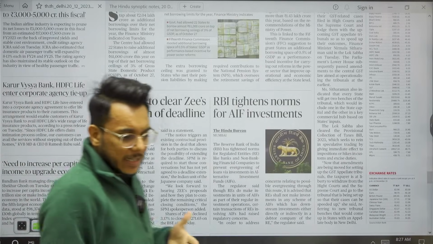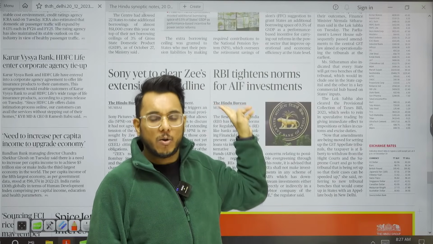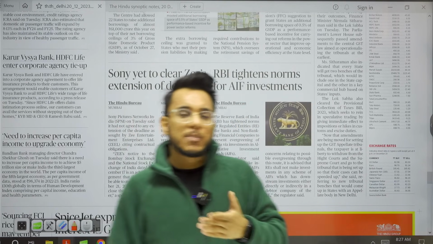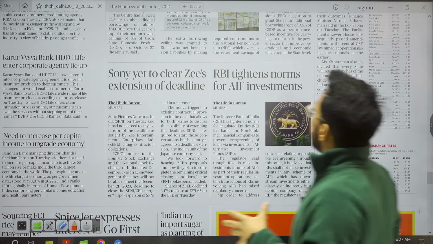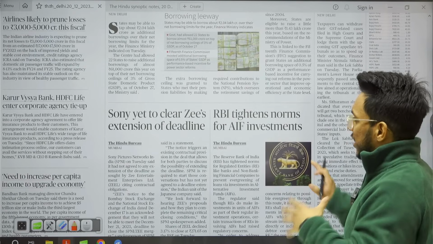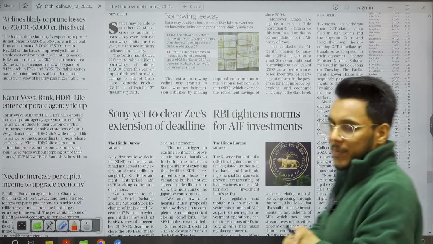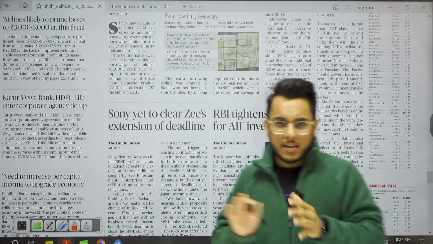So guys, understand this particular thing, that when we talk about state governments borrowing money, there are certain limitations and restrictions. However, sometimes the central government gives relaxation to states to borrow more money if they follow certain directives or advice. So basically what has happened, the states were required to meet their pension liabilities under the national pension system. After that they were allowed. So states who have done that can borrow more.